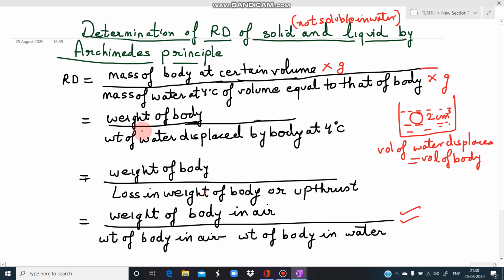According to Archimedes principle, weight of water displaced is actually equal to upthrust, or we can say it is equal to the loss in weight of body. So these are the same things. Weight of water displaced by body, loss in weight of body, upthrust mean the same thing. What is meant by loss in weight of the body?